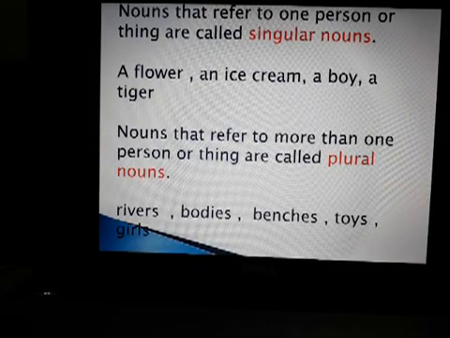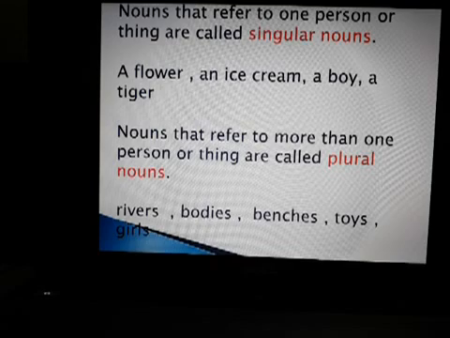Nouns that refer to one person or thing are called singular nouns. For example, a flower, an ice cream, a boy, a tiger. Here we are talking about a flower, an ice cream, a boy, or a tiger. They are just of number one only.